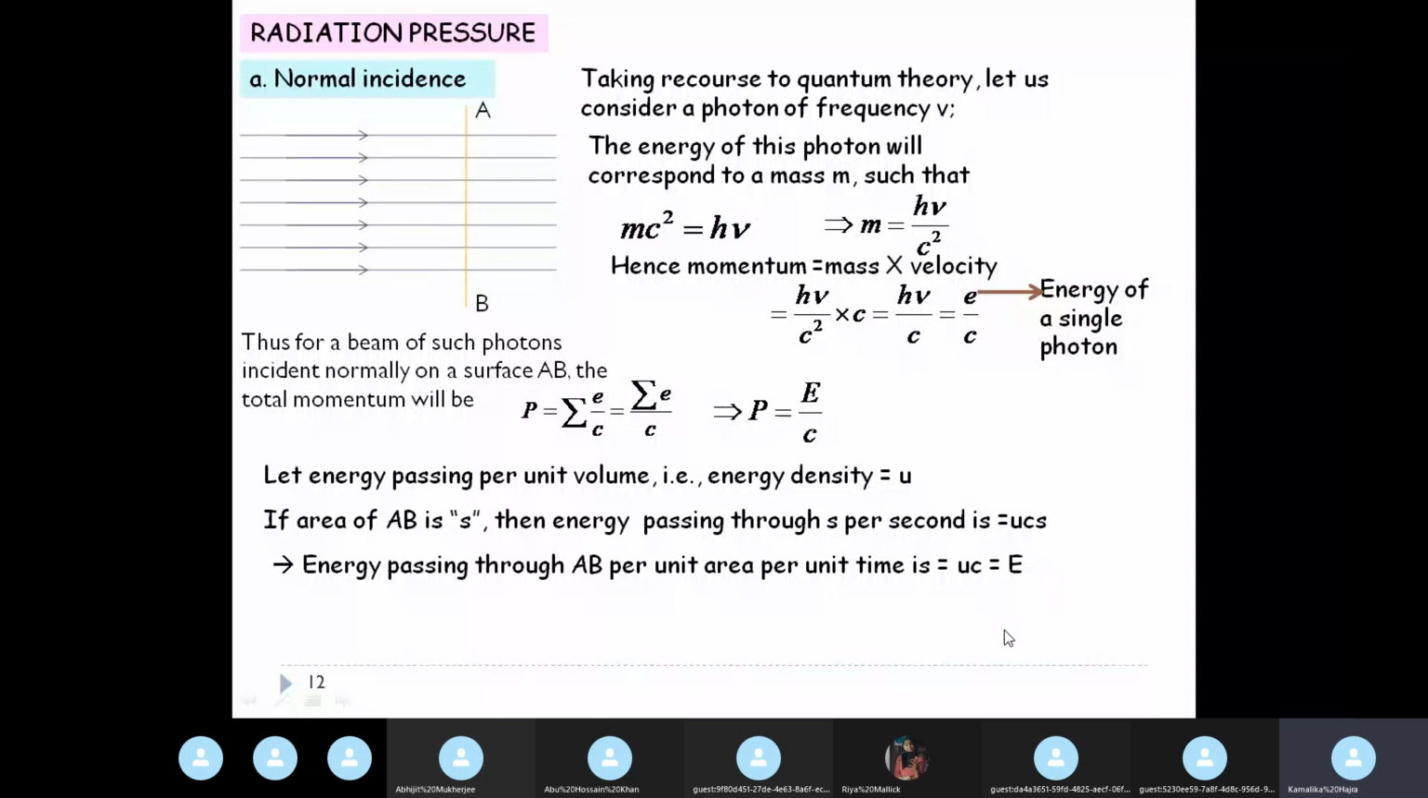But this is equal to E, the total energy. We denote this as E. So P, the momentum, can be written as E by c. So in place of E, we can write uc. So uc by c, which is equal to u. So the momentum is given by u, the energy density.